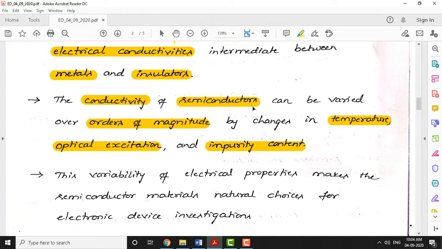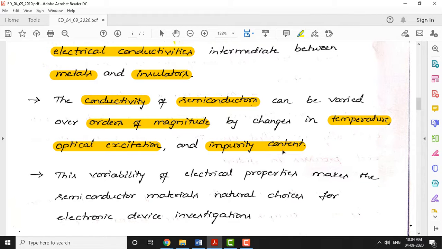The outermost orbit is partially filled, not completely filled. Most semiconductors are tetravalent, having 4 valence electrons in the outermost orbit. So to increase the electron level, we need to add an impurity. Once you add either a pentavalent or trivalent impurity, you can make the semiconductor conduct.